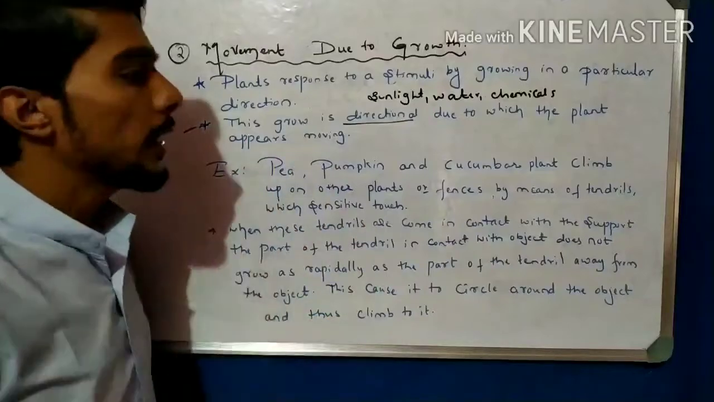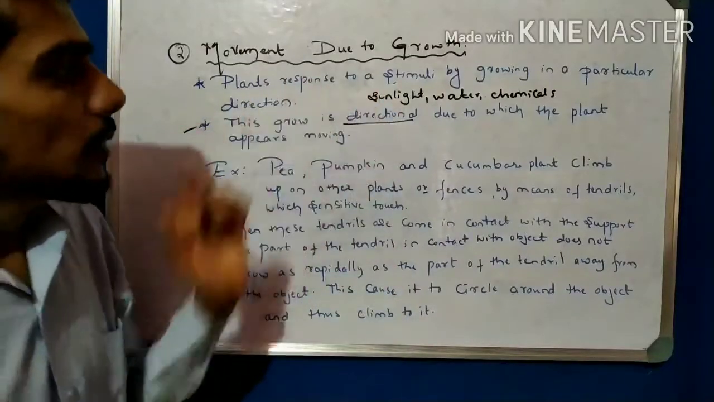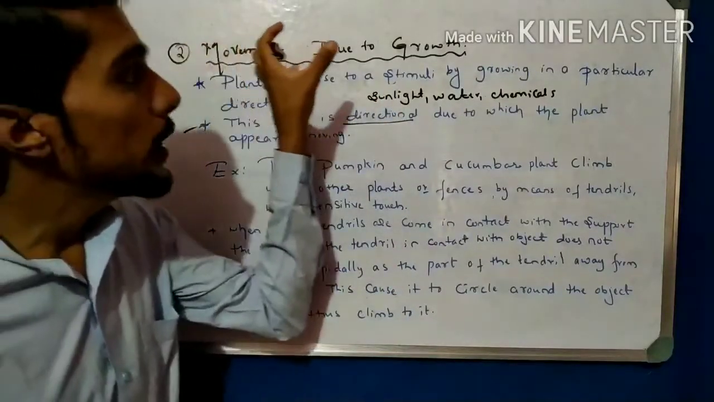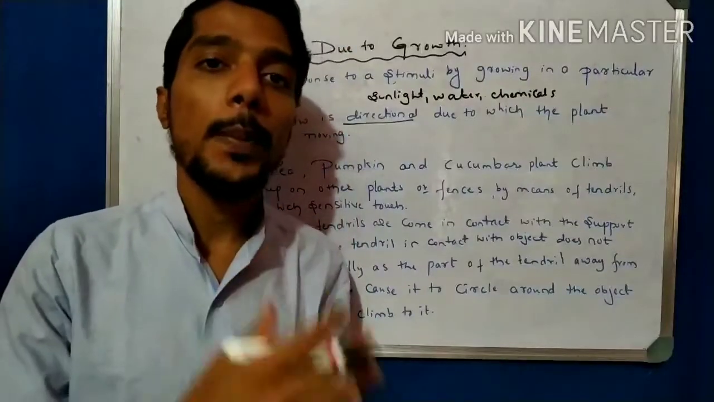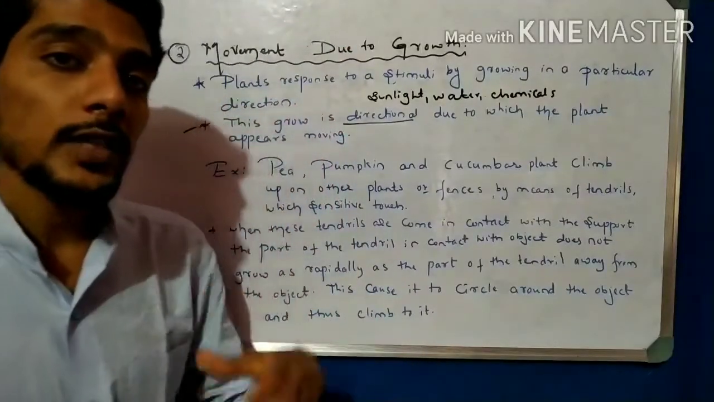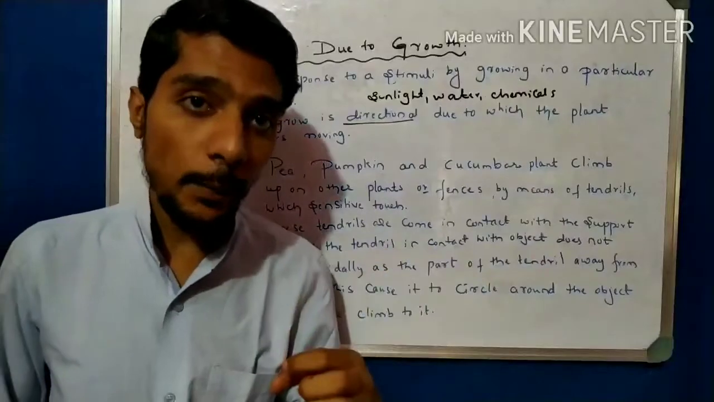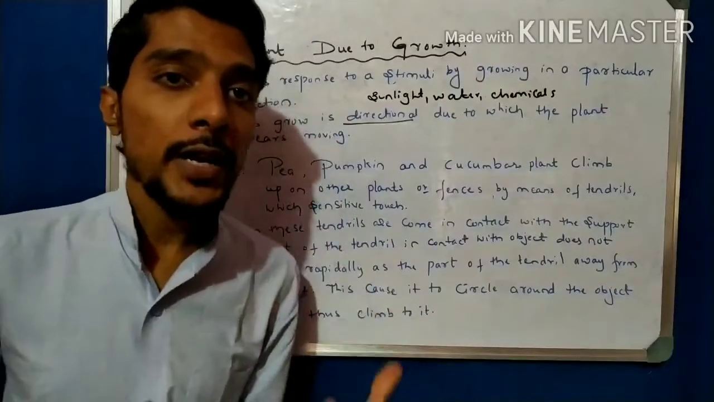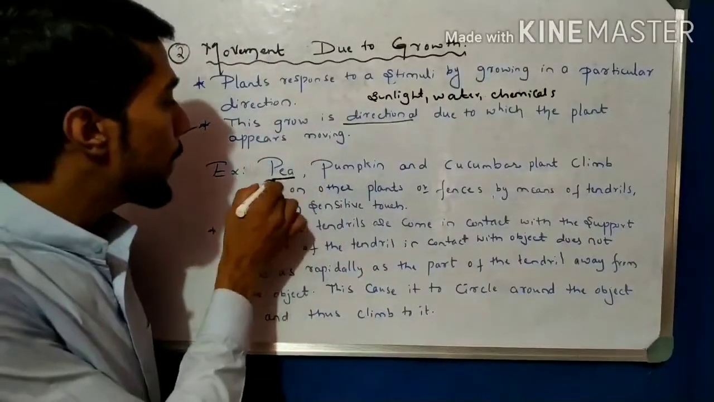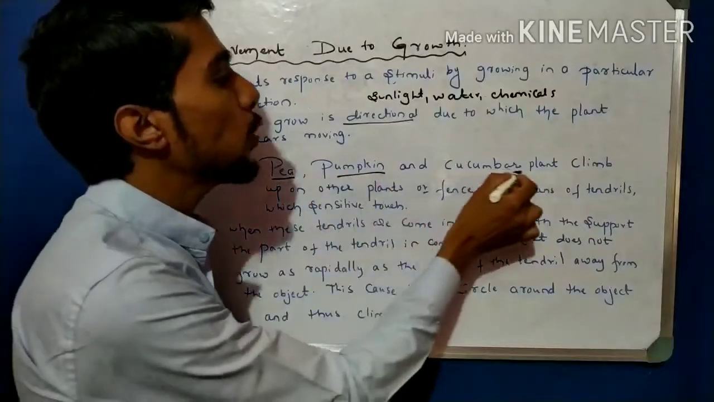That is a point you have to remember. For example, movement due to growth. Which plants are examples? In the first, the sensitive plant is taken as an example. Okay, sensitive plant. Now here the examples are the pea plant, pumpkin and cucumber.